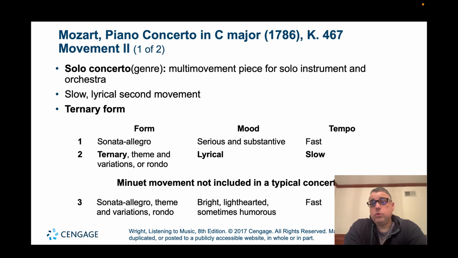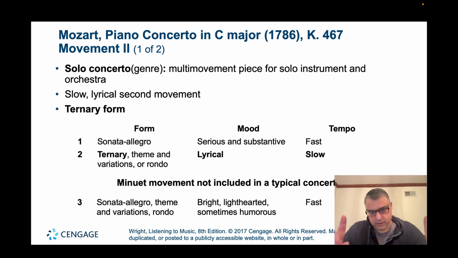Now we're going to look at a piece that's in this ternary form. The work we're going to look at is the second movement of Mozart's Piano Concerto in C major. The piece was written around 1786. Again, it's a solo piano concerto, so you're going to have a pianist supported by the orchestra. And with the concerto, the pianist gets very virtuosic sections and so forth.